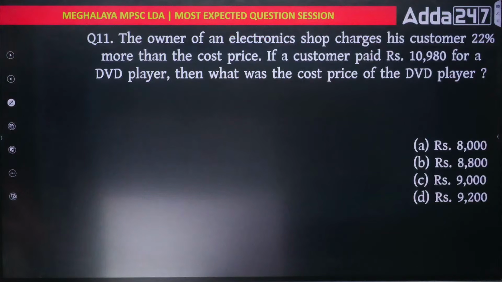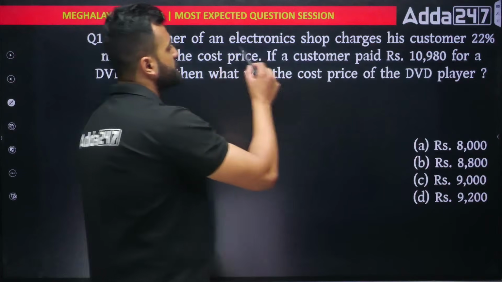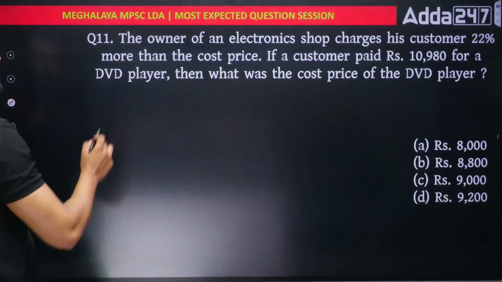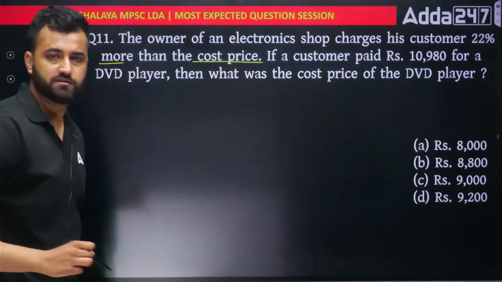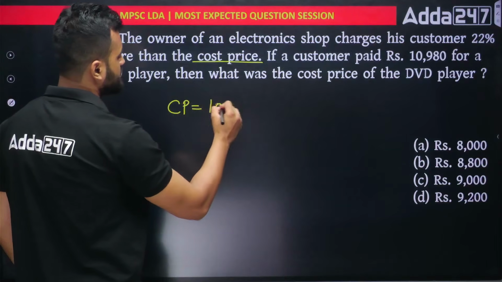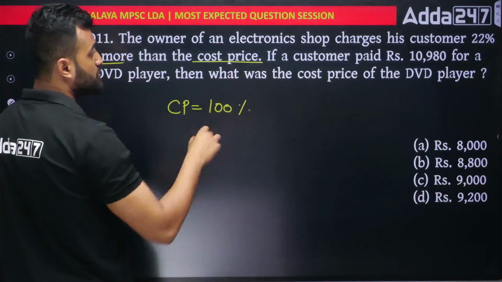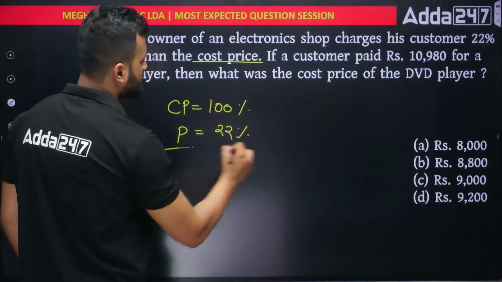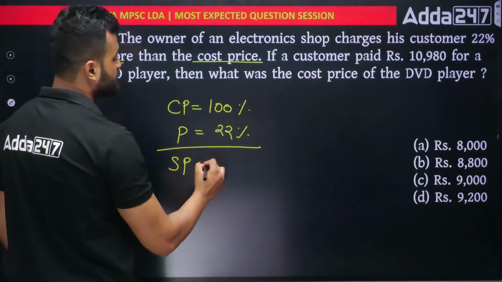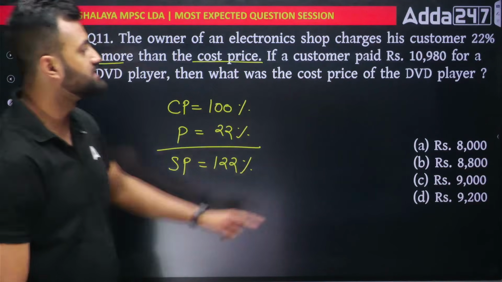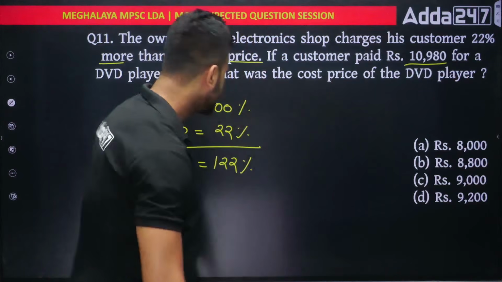Okay. Next. Another profit and loss question. The owner of an electronics shop charges his consumer 22% more than the cost price. Same concept. What is the cost price? Cost price is always 100%, but this guy is charging more. So he is making a profit of 22%. So at what percent has he sold? He has sold at 122%. And this value is how much? This value is 10980.